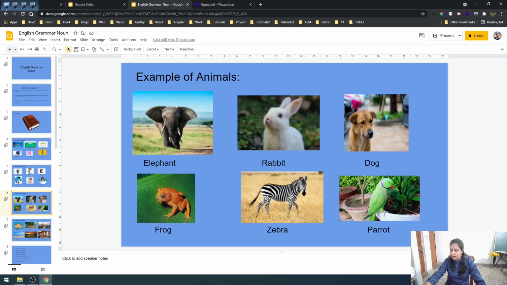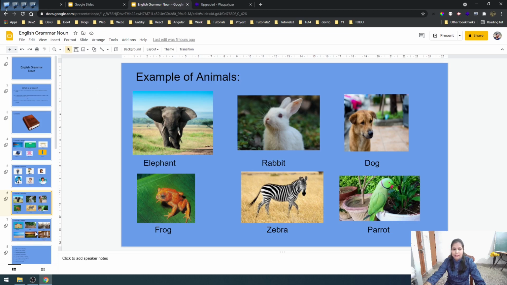All these are nouns. Can I call this zebra a parrot? No, I cannot. Okay, because this animal has got a name and its name is zebra. Okay, so there are certain words which are used as names for everything, and those words are known as noun.